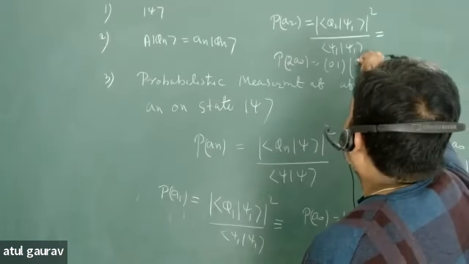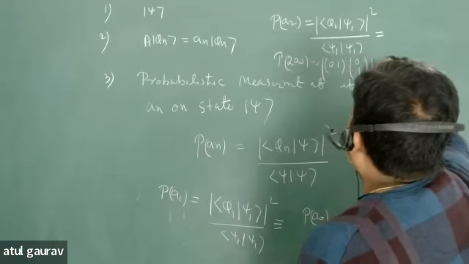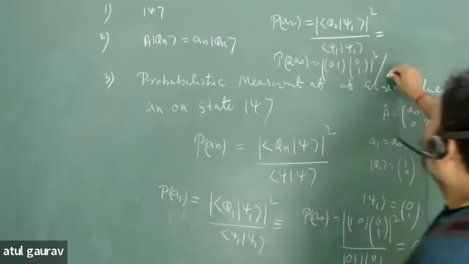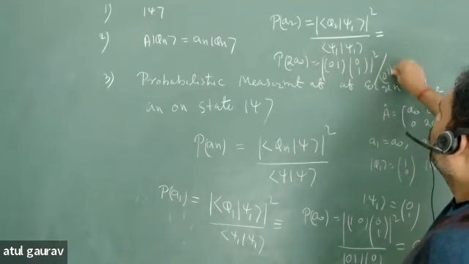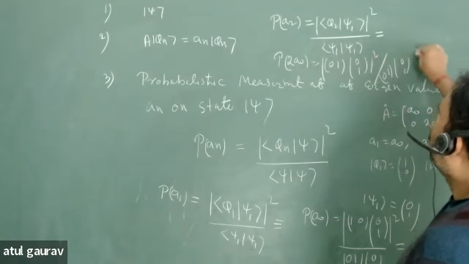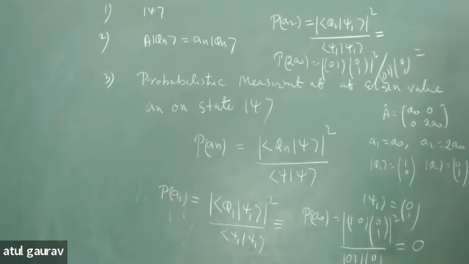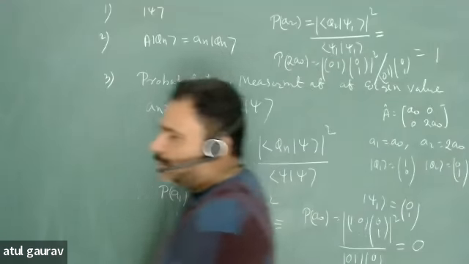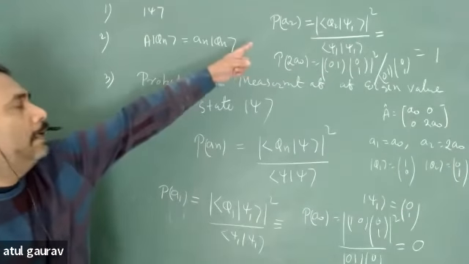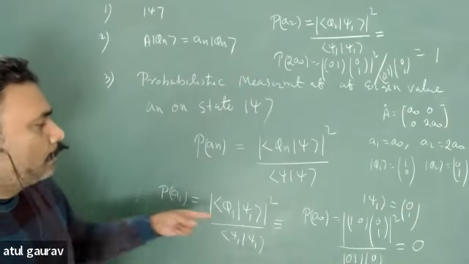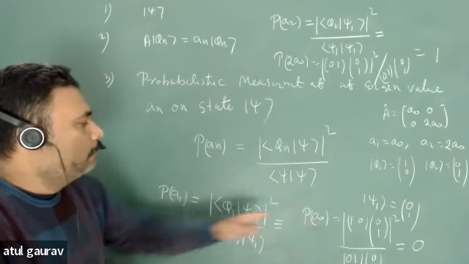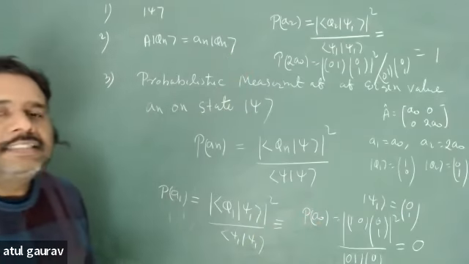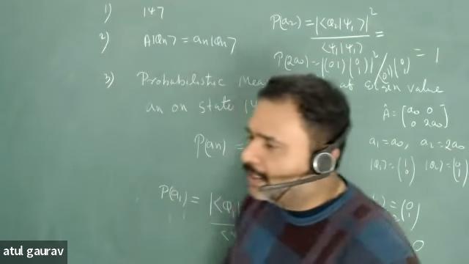What is psi 1? 0, 1. You are getting this by 0, 1 and 0, 1. What you will get? 1. So you are getting 100% probability that you are getting A2, but 0% probability that you are getting A1, which is A0. Why is this thing going to happen?